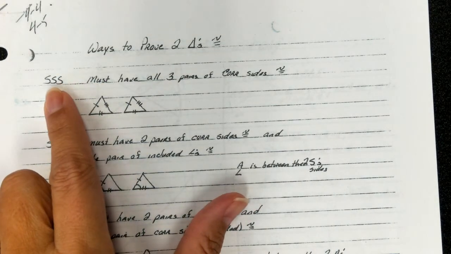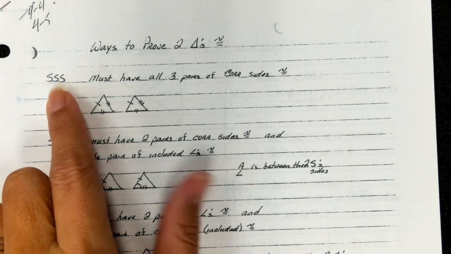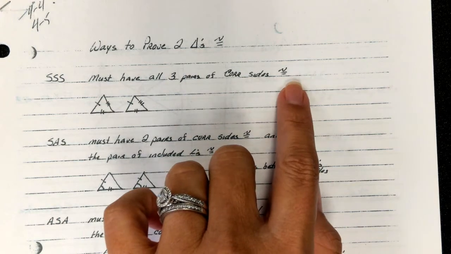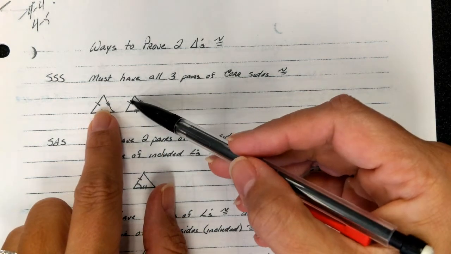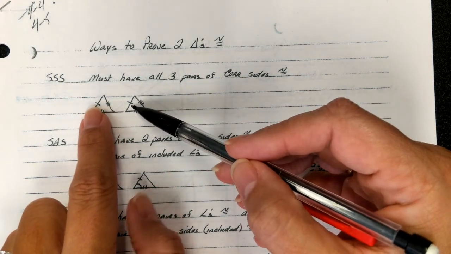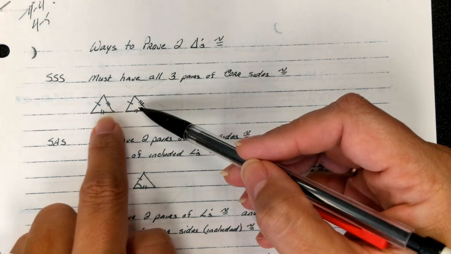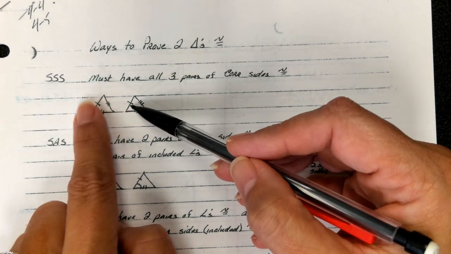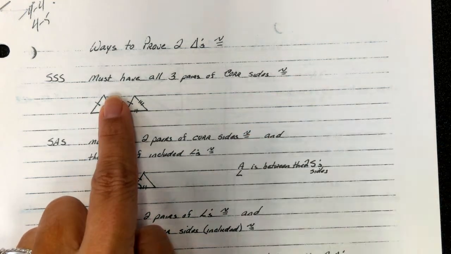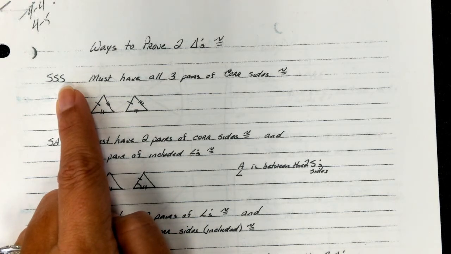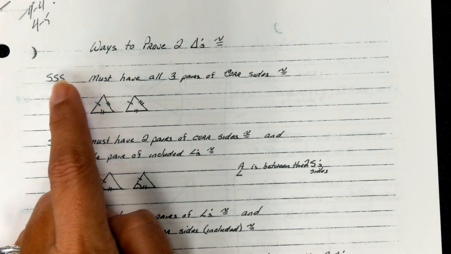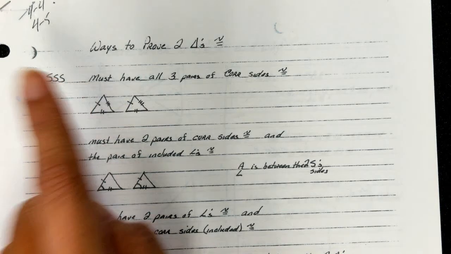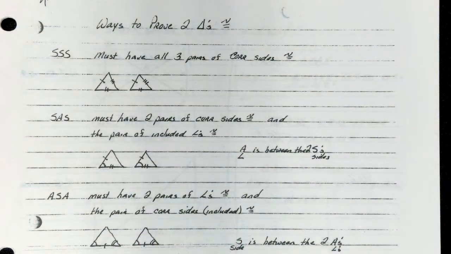So in order to prove side, side, side, you must have all three pairs of corresponding sides congruent. So notice right here, we have two triangles that we're trying to prove are congruent. These two pieces are congruent, these two pieces are congruent, and these two pieces are congruent. Therefore, because we have all three sides that are congruent, we can prove that both of those are the same triangle by the postulate side, side, side. Alright, then we have side, angle, side.